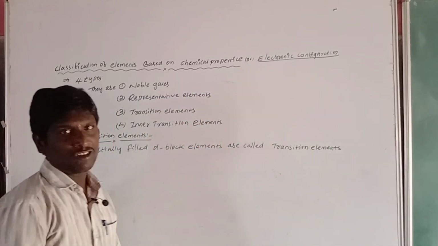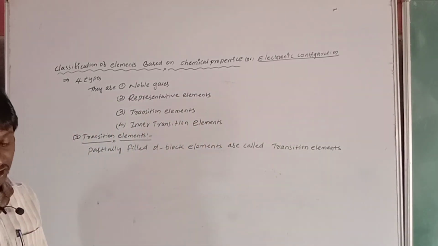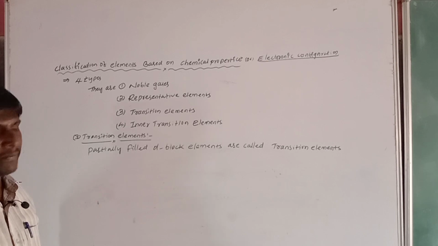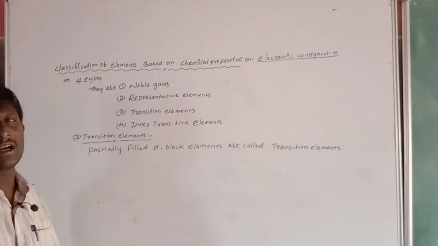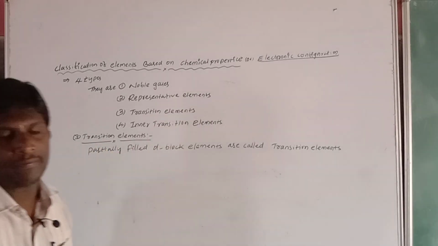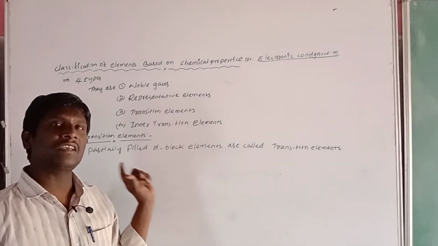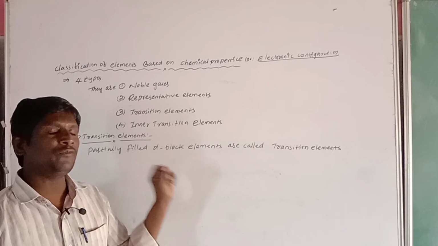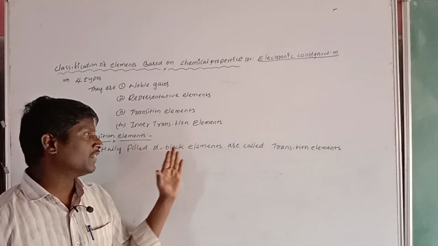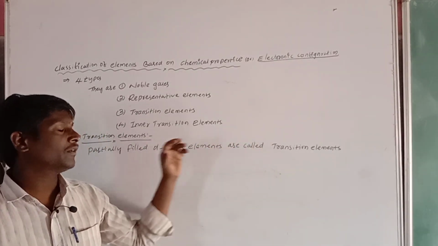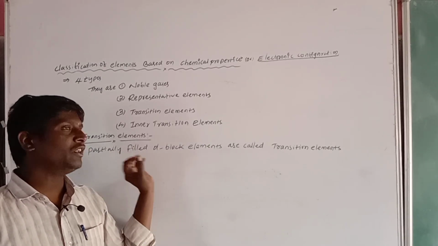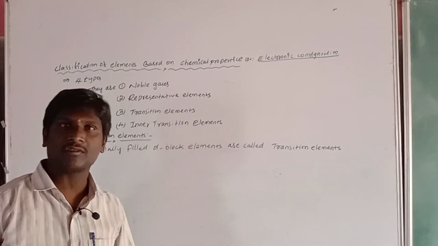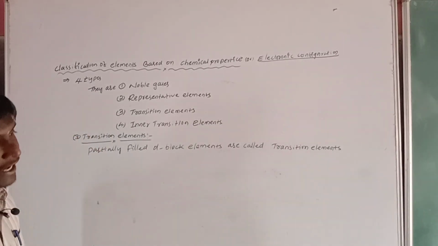Did you understand? The d block elements having a partially filled electronic configuration are called transition elements.